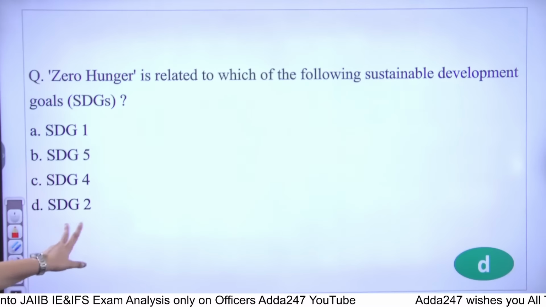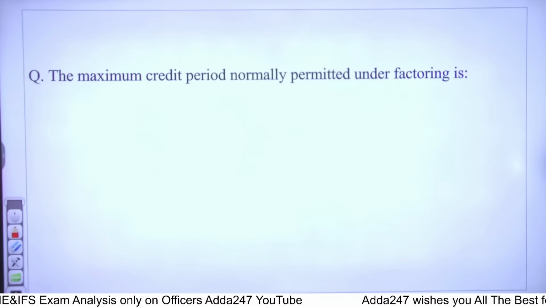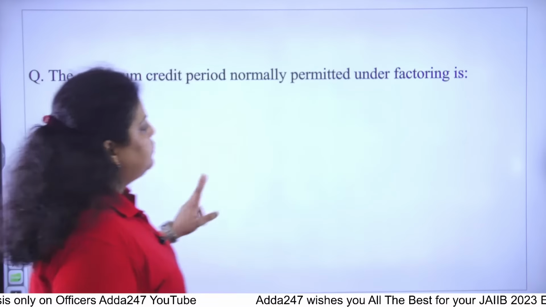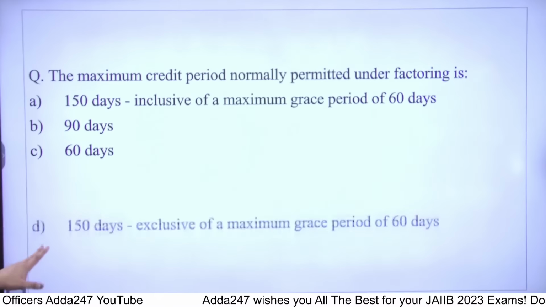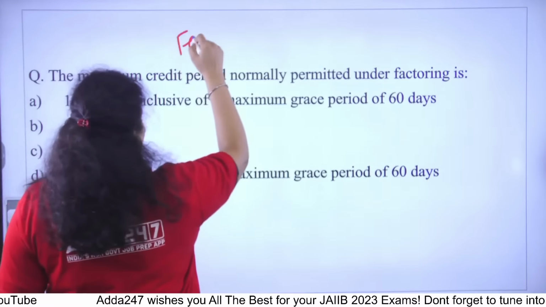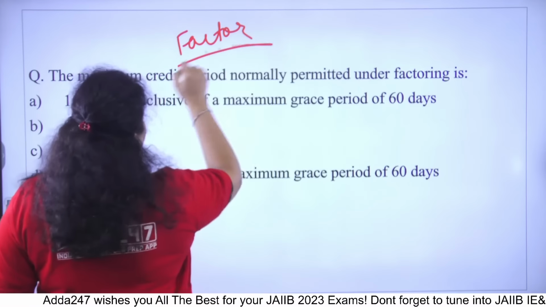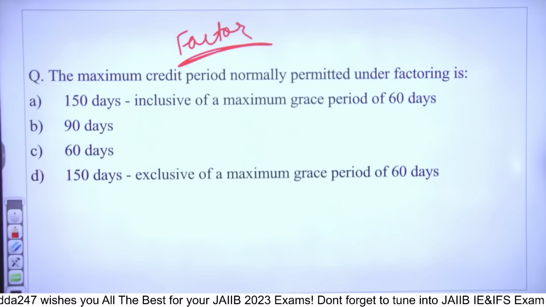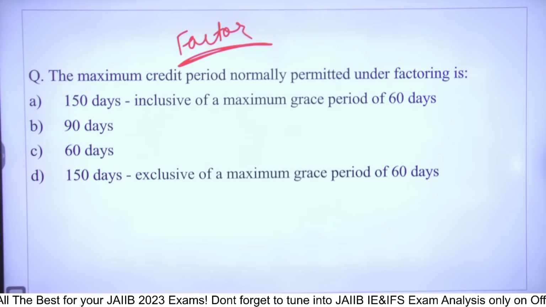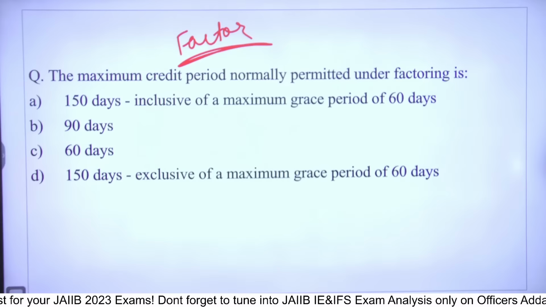Now the next question is asking the maximum credit period normally permitted under factoring. So first of all, what is factoring and who can become the factor in factoring?